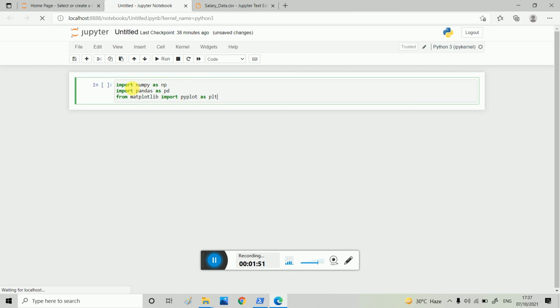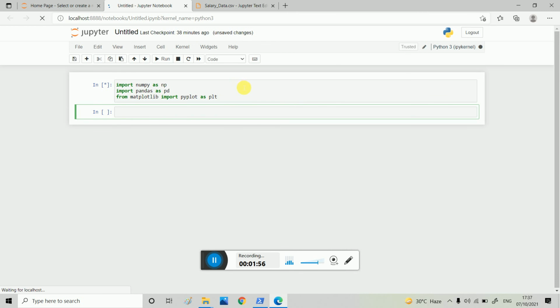Here I am importing numpy, pandas and matplotlib. From matplotlib we import pyplot.